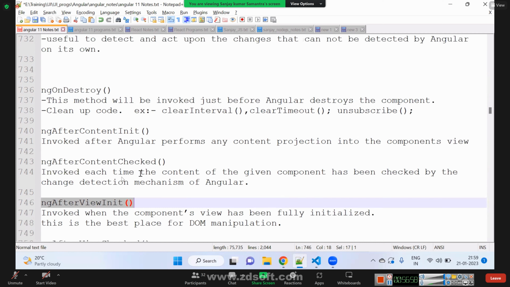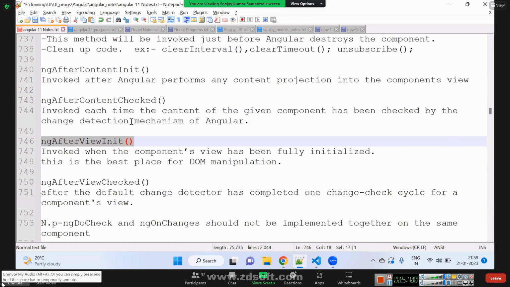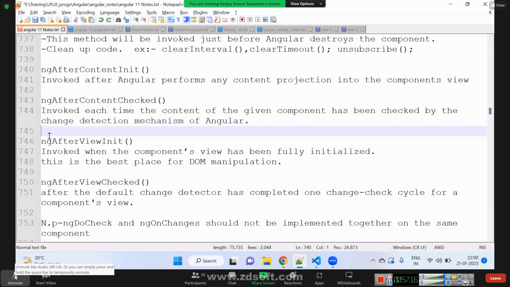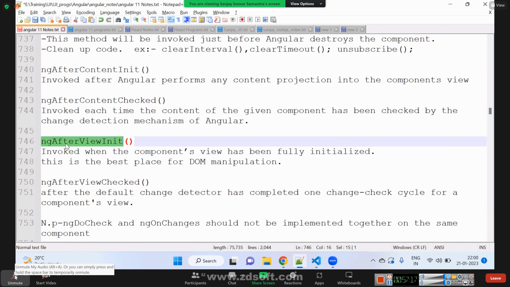Where should I do it? If I do it in the constructor, will it work? No, because by the time the constructor is getting called, your HTML elements are not ready in the browser. So there is a sequence. We should do DOM manipulation only in this lifecycle method. Is it clear? Yes, sir. Yeah. What is the next question?